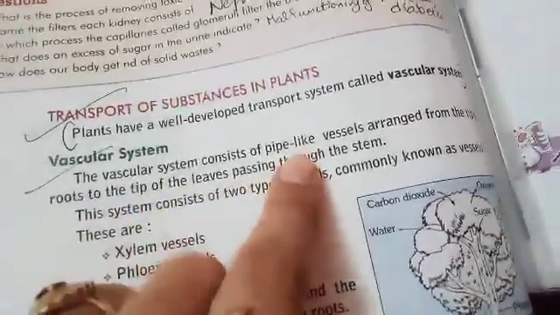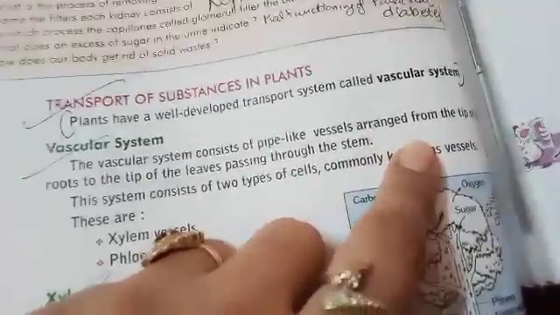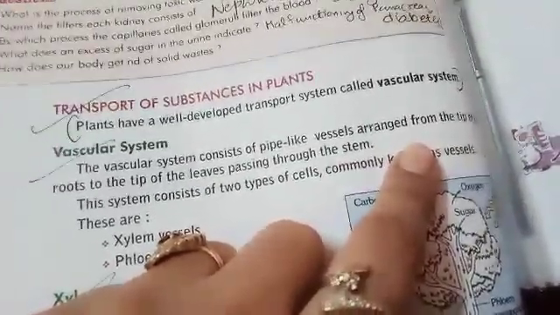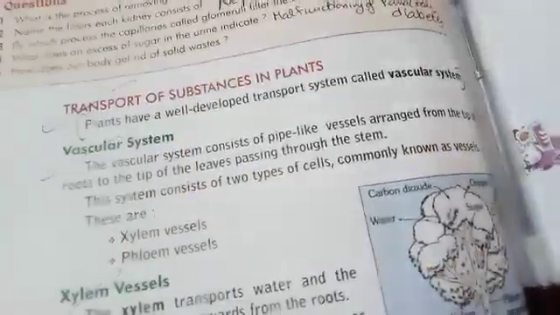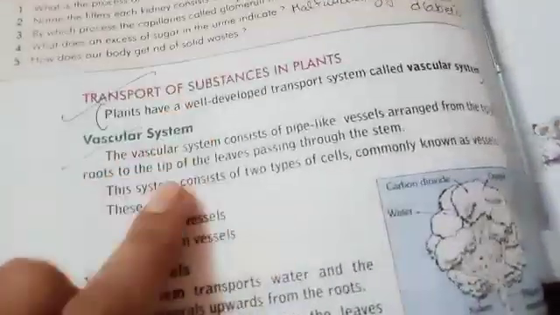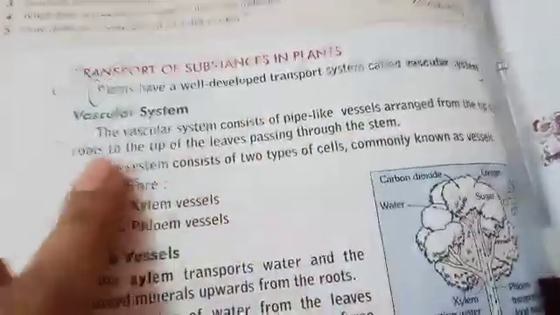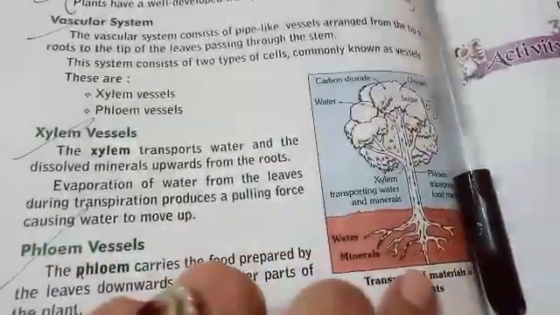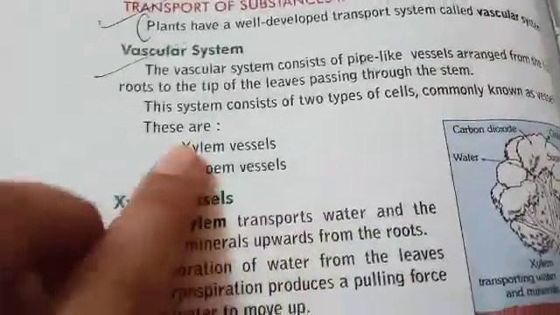The vascular system consists of pipe-like vessels, like in the human body. Also vessels are present: veins, arteries, capillaries. These are the vessels through which blood is transported. Same way in the plants also pipe-like vessels are present, which are arranged from the tip of the root to the tip of the leaf. Means from the starting of the plant to the end of the plant, pipe-like vessels are there.